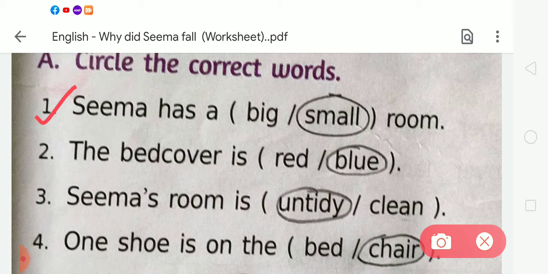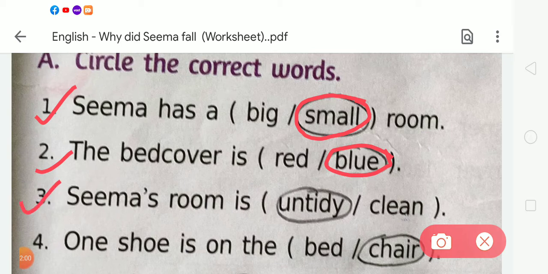We all know that Seema has a small room. We have learned the story and we know that Seema has a small room, so we have to circle small. Now, in the second, the bed cover is red or blue. Students, tell me what is the color of the bed cover? It is blue. So we have to circle the word blue.